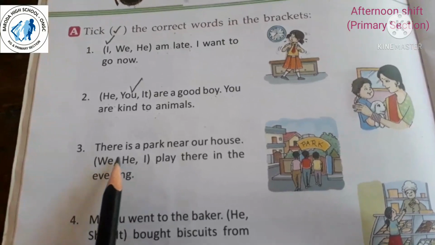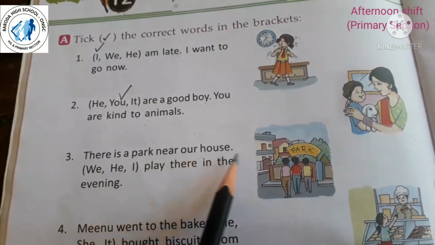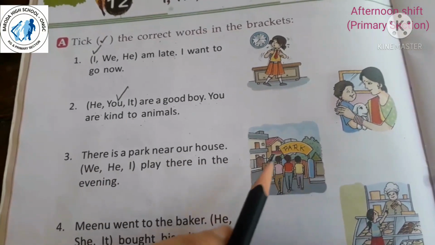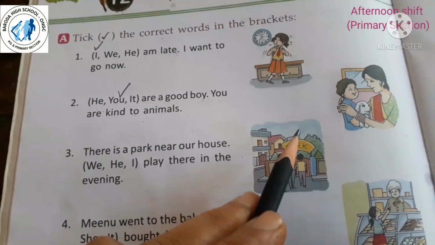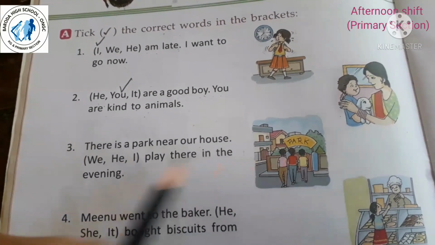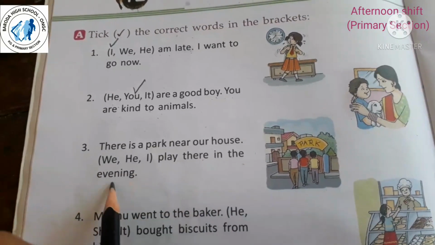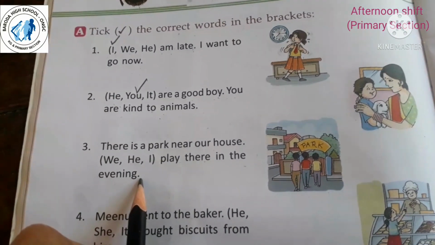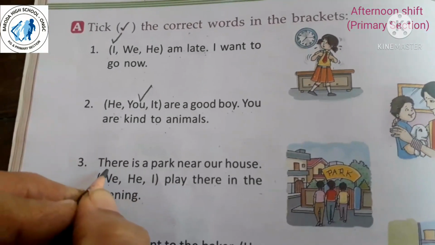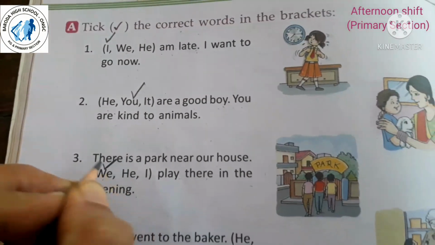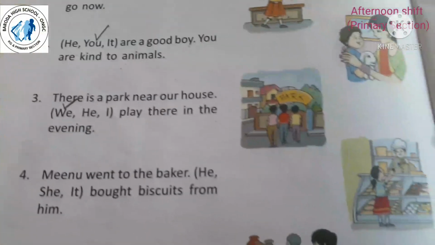Third, there is a park near our house. Right? These are three boys and these three boys are talking that there is a park near our house. Blank play there in the evening. Who plays in the park in the evening? We. Right? We play there in the evening. Then fourth,